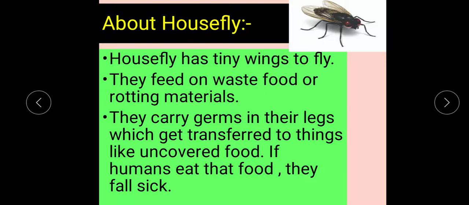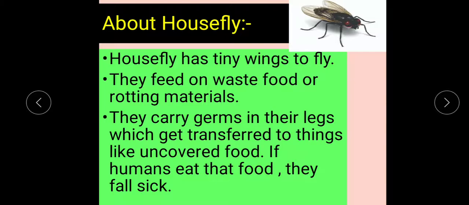Then what they do, they carry germs in their legs which get transferred to things like uncovered food. Now suppose we kept some uncovered food, and a housefly came and sat on that food. Most houseflies, if they are coming from outside, carry germs in their legs, right?